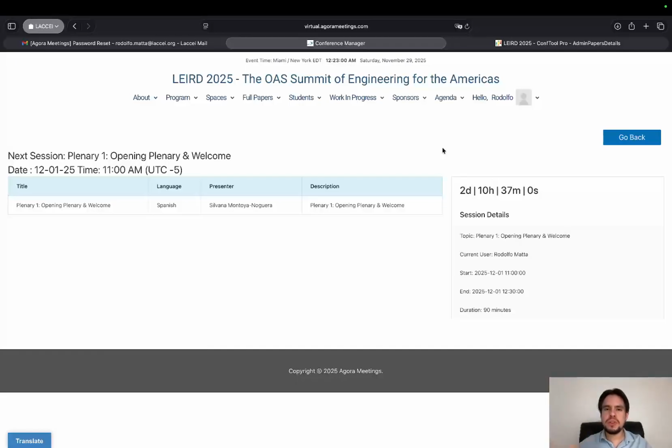Once you're a few minutes before the session starts, you will see a green button at the end over here where you can click and log into the meeting. It will open an online version of Zoom, so you don't have to install anything on your computer. You just click on there, and it should be set up to join the meeting.